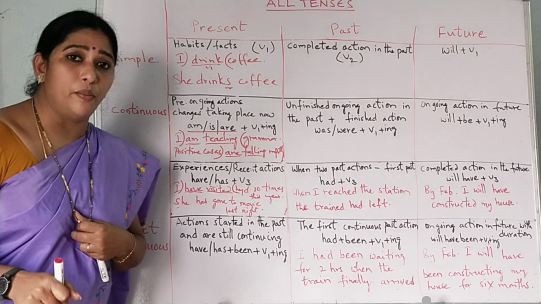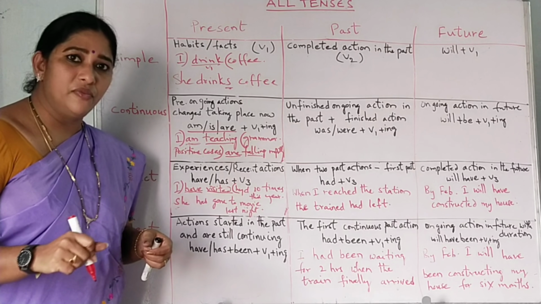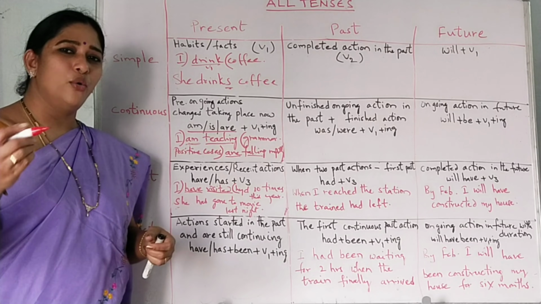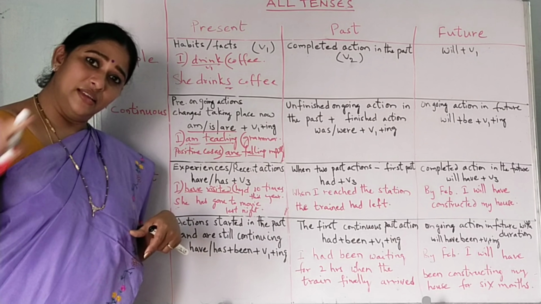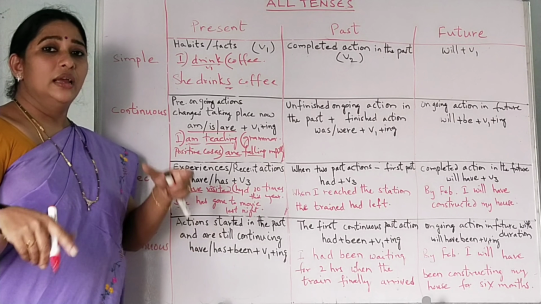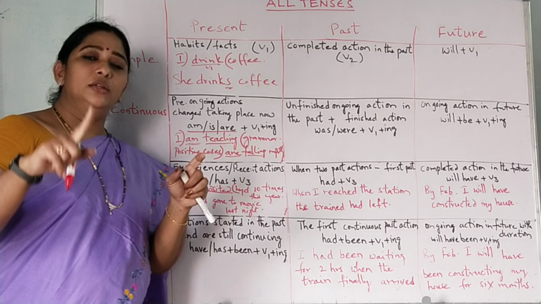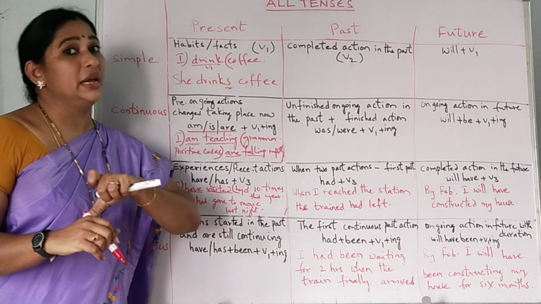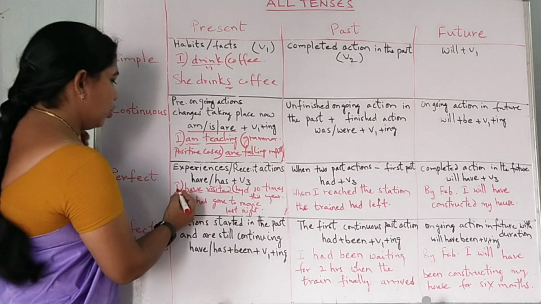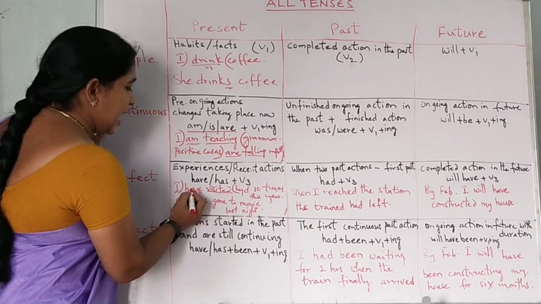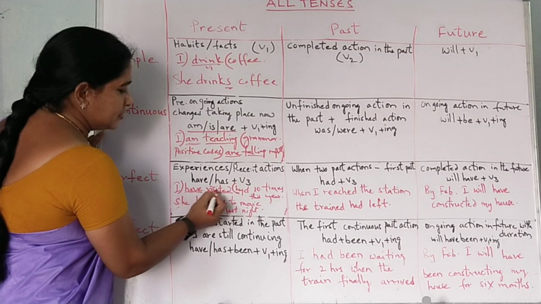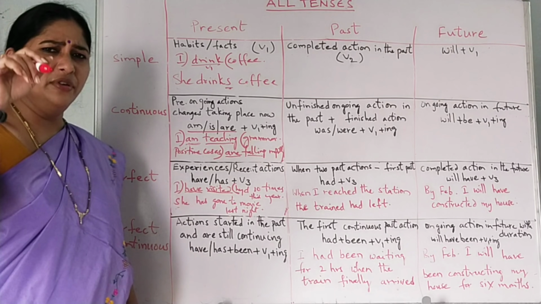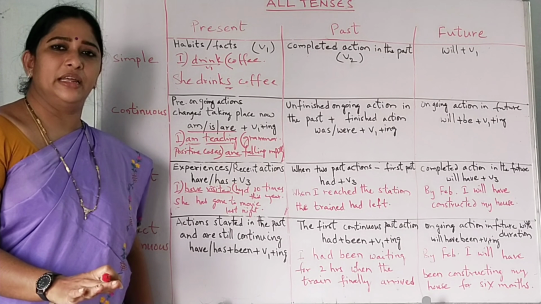Have is the present form. What is the past form for have? Had. What is the past form for has? That is also had only. In the present tense, only the third person singular gets has, and all the remaining get have. So I have visited Hyderabad. You can remove the subject and the object: have plus V3. So have or has, perfect tense.